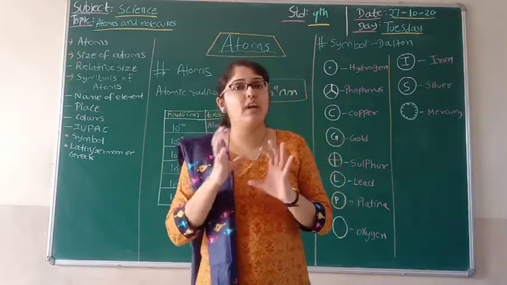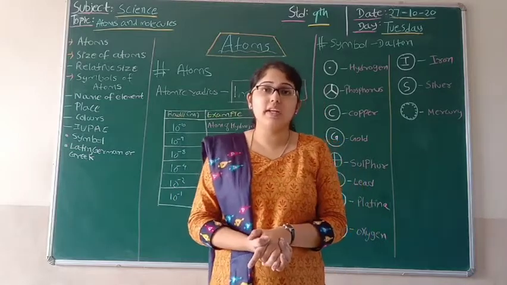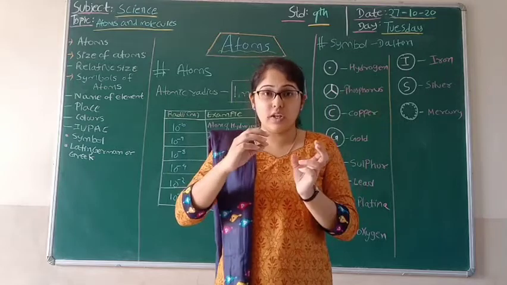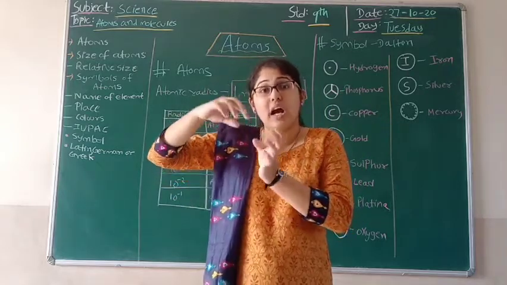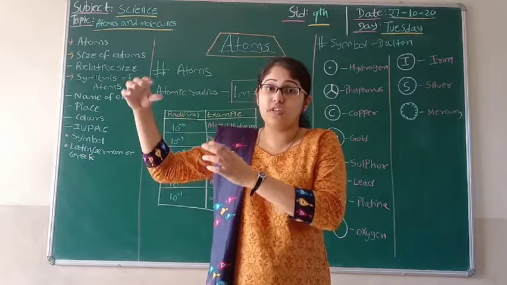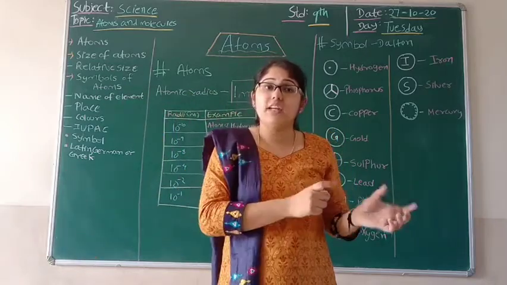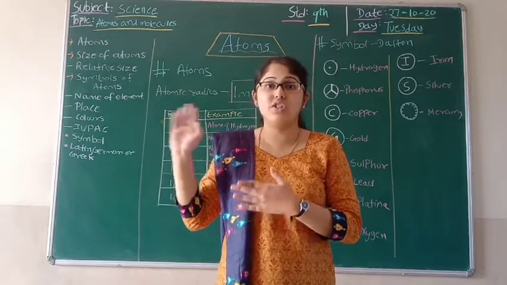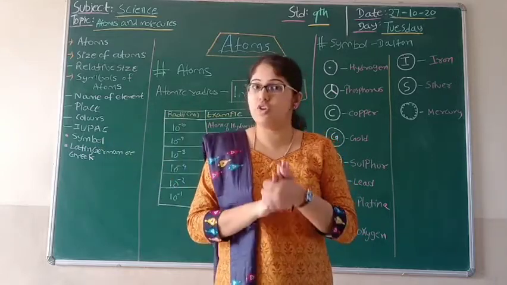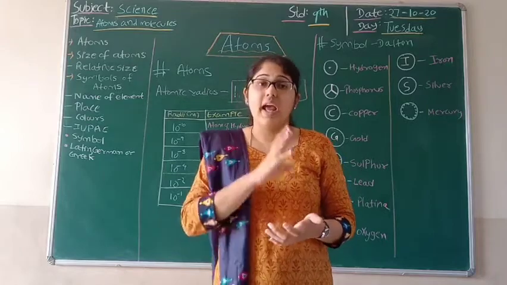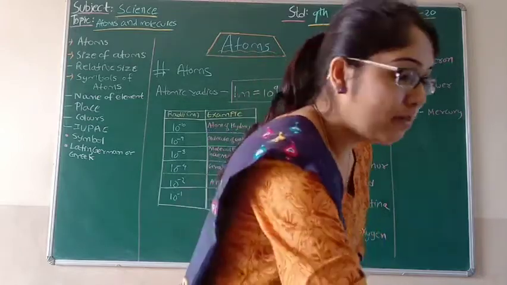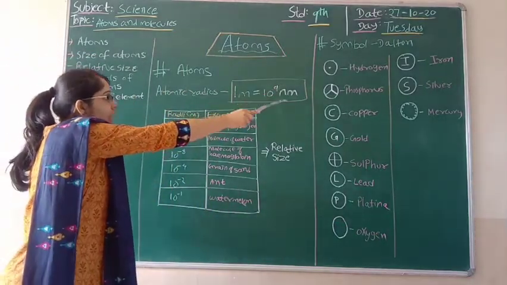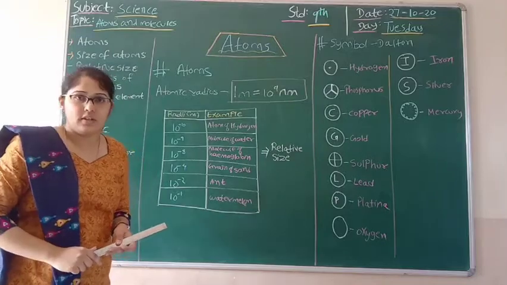Now we'll go on to atomic radius. So what is atomic radius? It is the distance from the center of the nucleus to the outermost surface of the shell. This is the definition of atomic radius. And atomic radius is measured in nanometers, where 1 meter equals 10 raised to 9 nanometers, right?